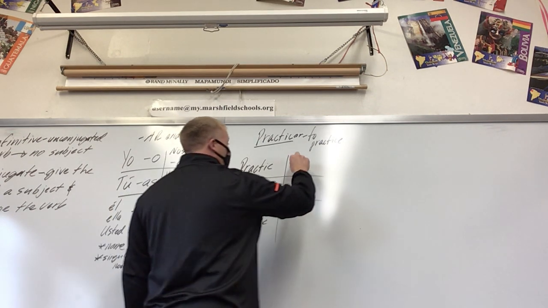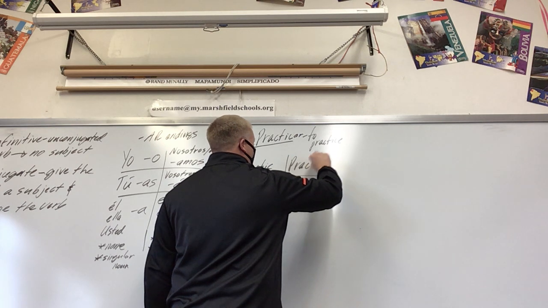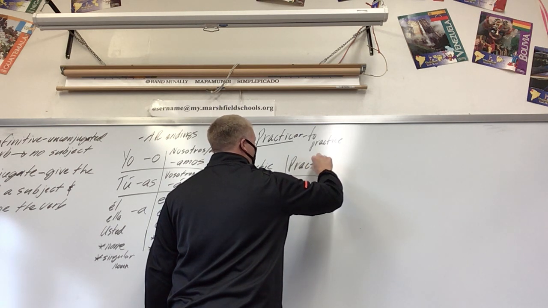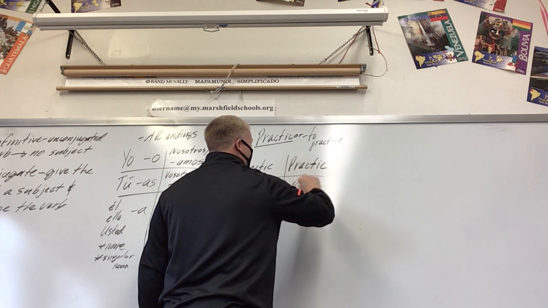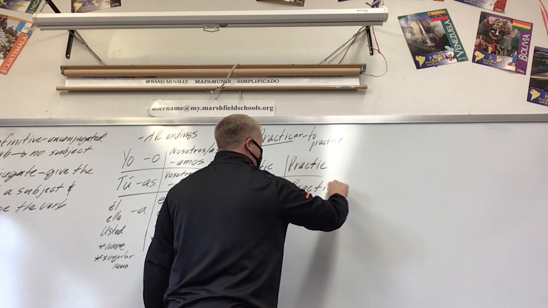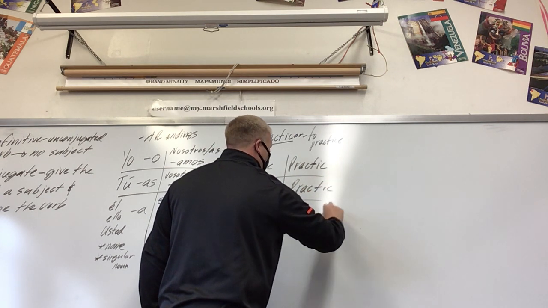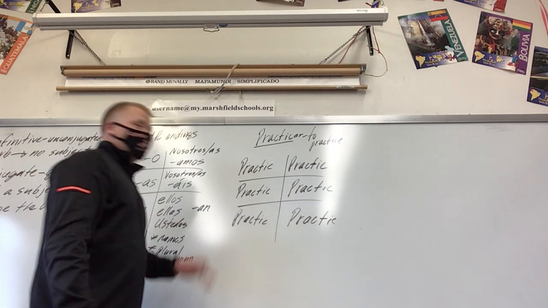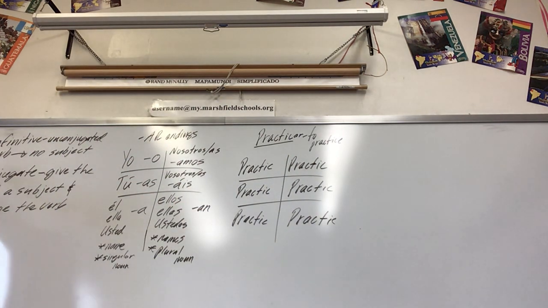But leave room to the right because we're going to add a letter or two. Now this is different than what we did with ser. Ser is an irregular verb, which means it doesn't follow a pattern. The AR verbs that we have in our vocab list are on page 51 in our textbook. These are regular verbs, so they follow a pattern.